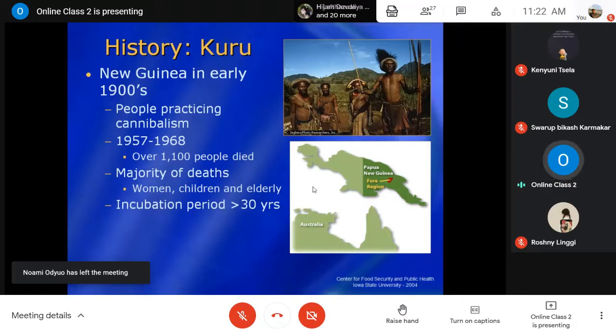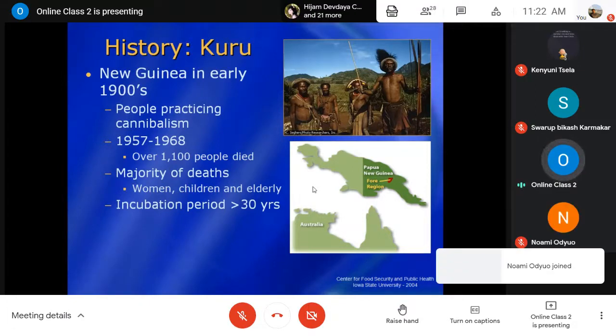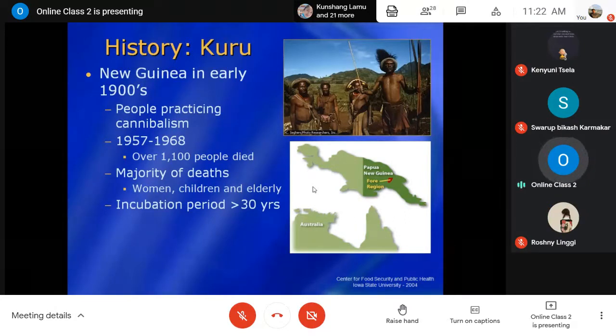When someone died, a relative or someone nearby would consume the dead human body. This kind of cannibalism was practiced by tribal people living in that area of Papua New Guinea, known as the Fore tribe. It was a ritualistic practice: when someone died, they would tear at the flesh of that person.